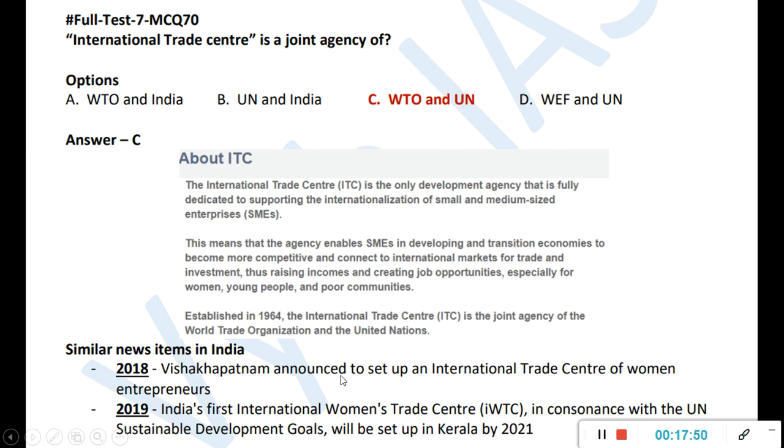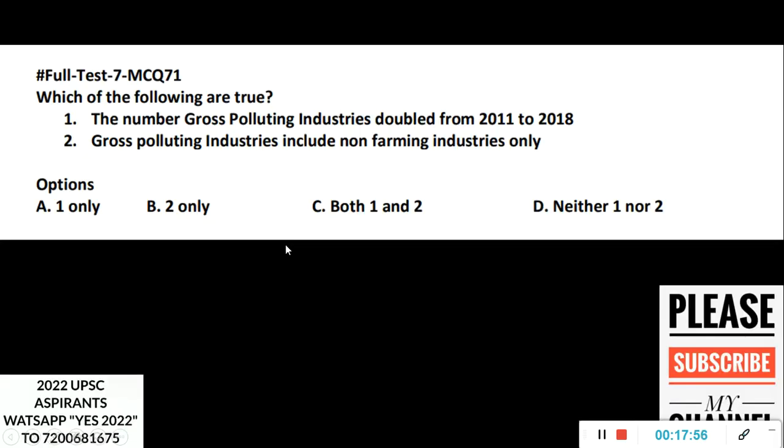Okay, so you can go and see. These are all one-liner kind of GK. Main thing is this WTO and UN together started the International Trade Agency. Now, the number of gross polluting industries doubled from 2011 to 2018. And gross polluting industry includes non-farming industries only. So this only, when it comes to, it will be false, and the first one is true.